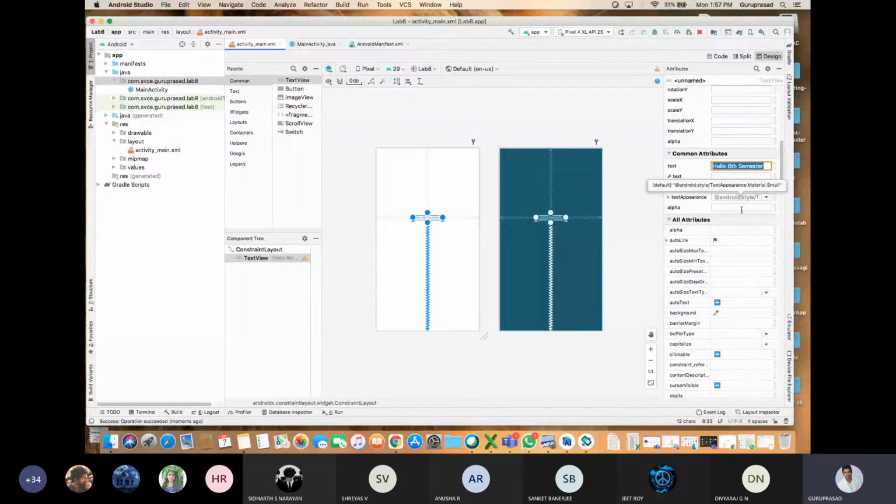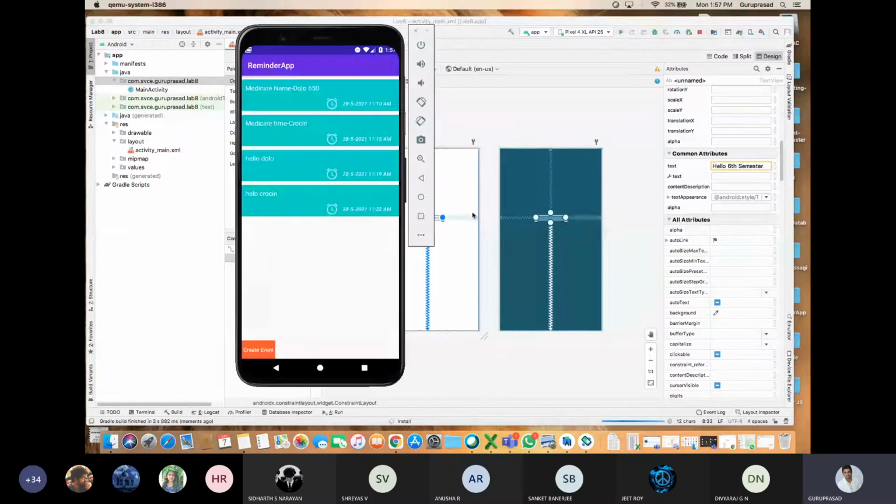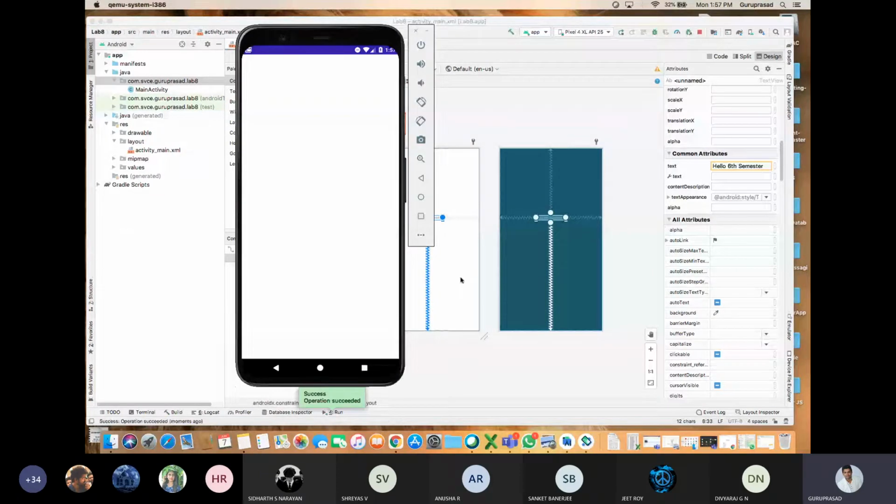Shall I run the program? Stop it. Run it. Okay. It is installing. It will take a few seconds, depends on your configuration. See, hello world has been changed to hello 6th semester. I hope some few are not able to see this. I'll change the size. Okay.